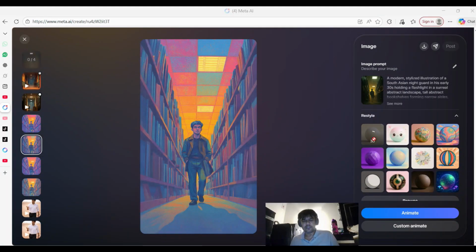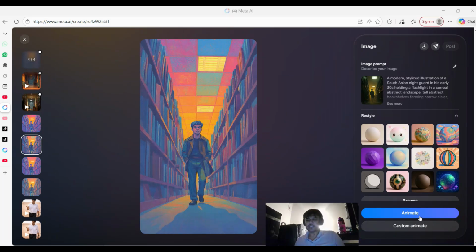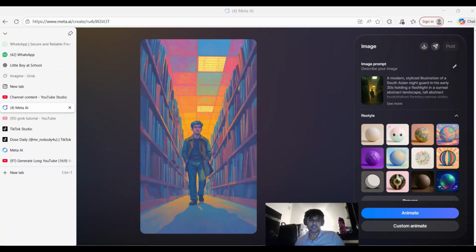Okay, now it is loading. Once it's finished, see guys, now this character is ready. Okay guys, here you can see 2 options, animate and custom animation. I will tell you the difference between them. If you click on animate, Meta AI will create automatically, it will generate the video, and with custom animation, yani, you will create the video.